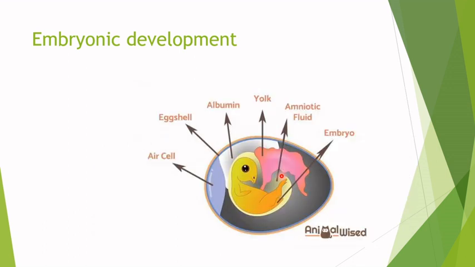Now, the oviparous are going to develop this structure that's called the egg. And inside the egg, we're going to have first an eggshell, which is going to protect the embryo. We're going to have the embryo, and then we're going to have the yolk, the albumen, air cell. All these are nutrients for the baby to develop. Typical from birds, reptiles, fish, and monotremes.